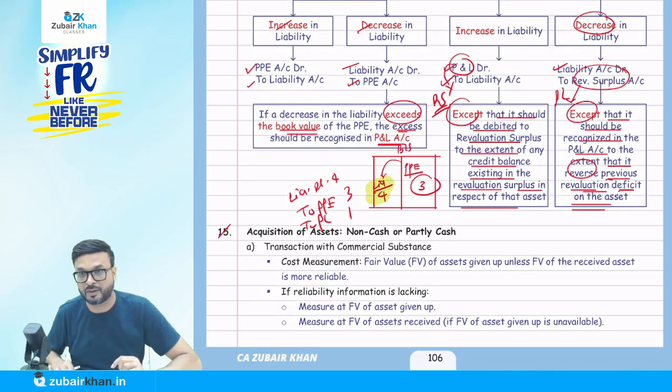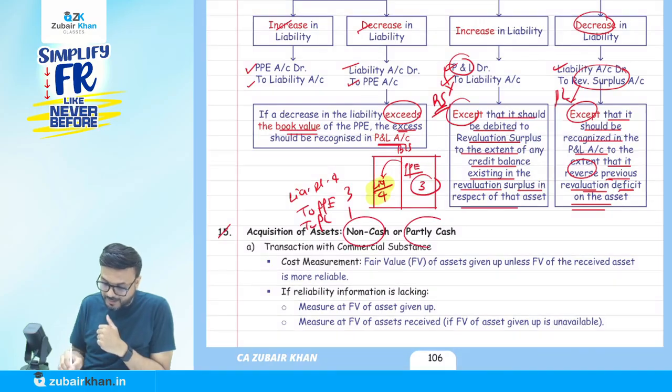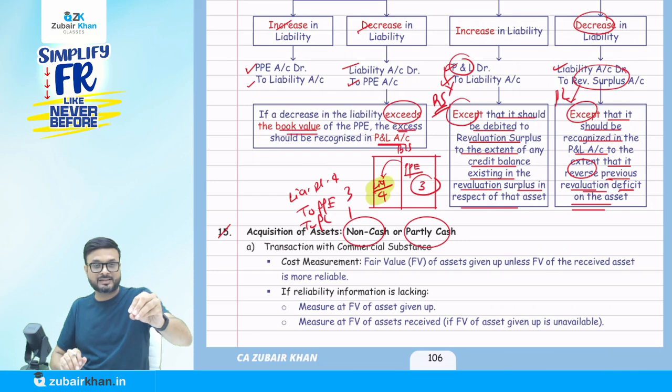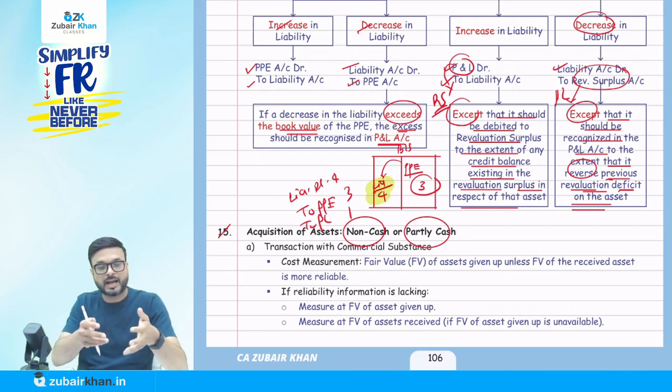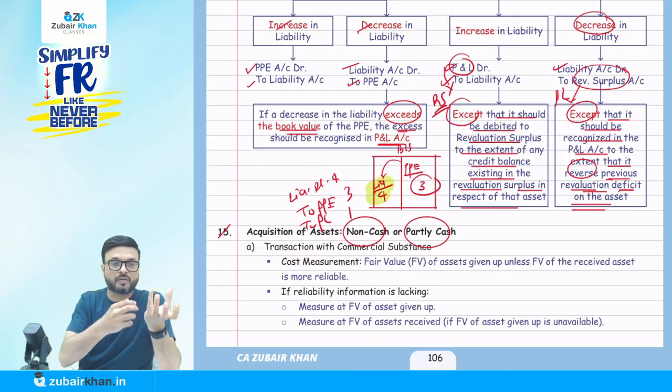Now a few more points, a little bit lengthy but small points. You have to listen carefully. Now here, acquisition of an asset, non-cash or partly cash. What does it mean? We are exchanging an asset, and I am giving you one asset in exchange. Either I am getting the amount partially in cash and partially in the form of some other asset.